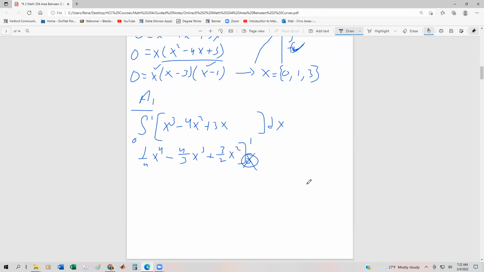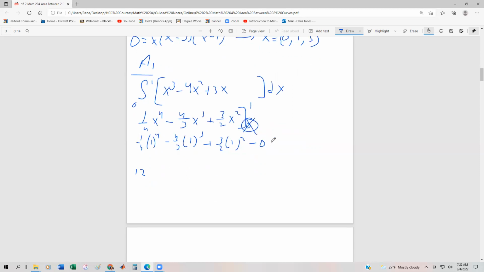And so we're going to end up with 1/4 times 1 to the 4th minus 4/3 times 1 cubed plus 3/2 times 1 squared minus 0. If we get a common denominator of 12, 3/12 over here, 16/12, and then 18/12. So 3 minus 16 is -13, -13 plus 18. This should be 5/12.